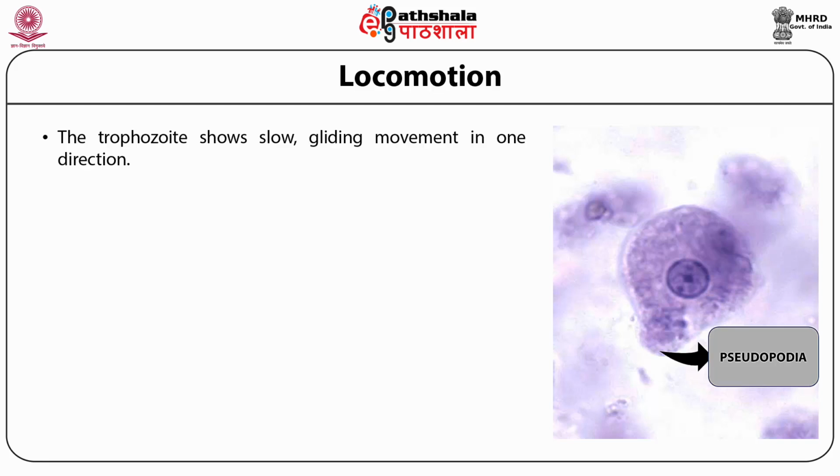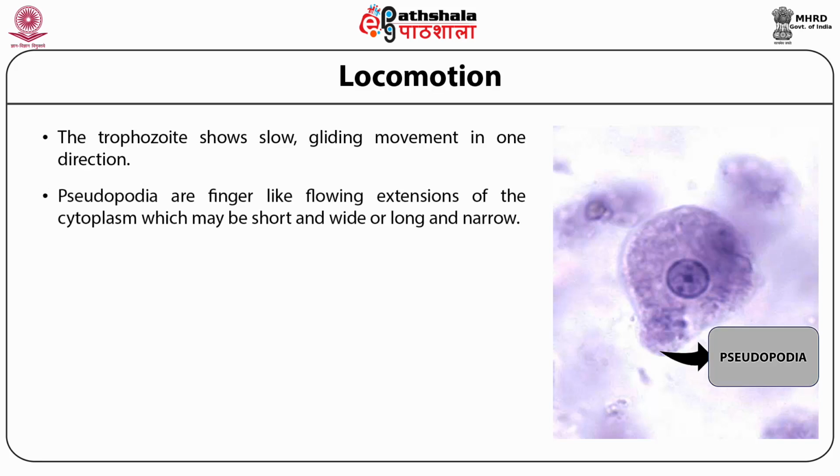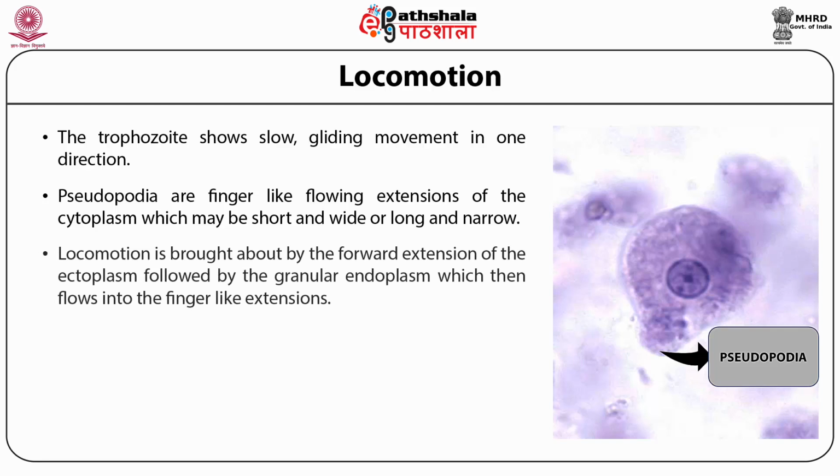What is pseudopodia? Pseudopodia are finger-like flowing extensions of the cytoplasm, which may be short and wide or long and narrow. And the locomotion is brought about by the forward extension of the ectoplasm, followed by the granular endoplasm, which then flows into the finger-like extension.